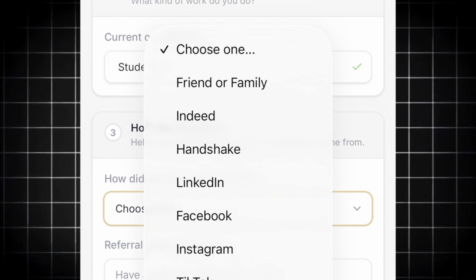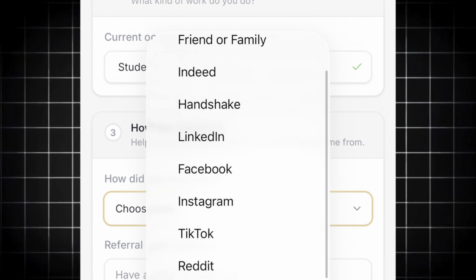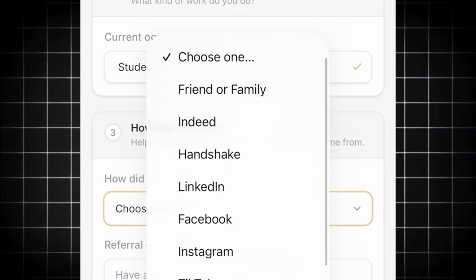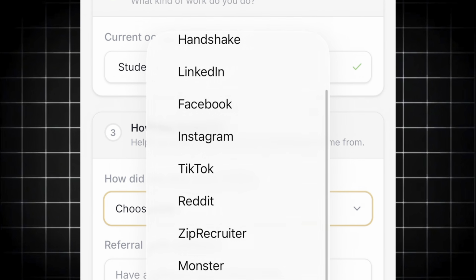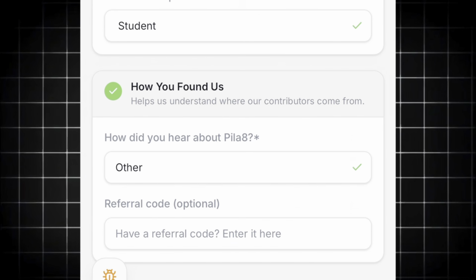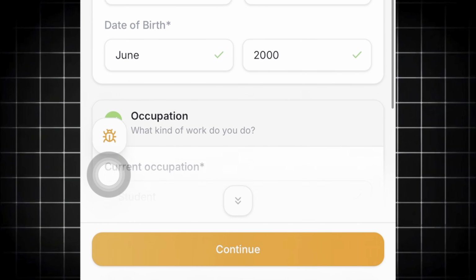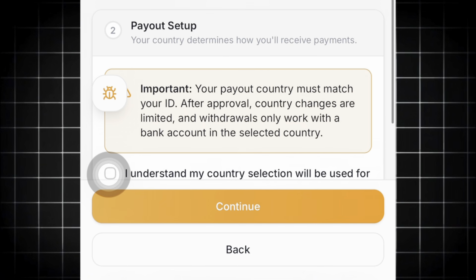How do you find us? You can just say YouTube, because you're watching this on a YouTube platform. But is there any YouTube right here? So no YouTube. You just put others, right? And if you have any referral code, maybe you could use the referral code. If that being said, so me, I don't have. By the time you fill all this stuff, then the next thing you want to do is to click on continue.